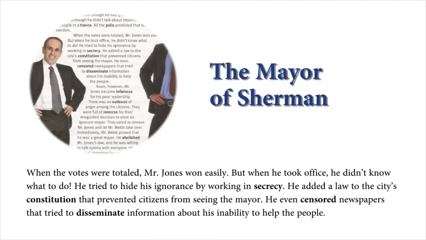When the votes were totaled, Mr. Jones won easily. But when he took office, he didn't know what to do. He tried to hide his ignorance by working in secrecy. He added a law to the city's constitution that prevented citizens from seeing the mayor. He even censored newspapers that tried to disseminate information about his inability to help the people.